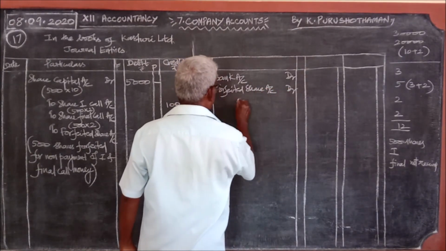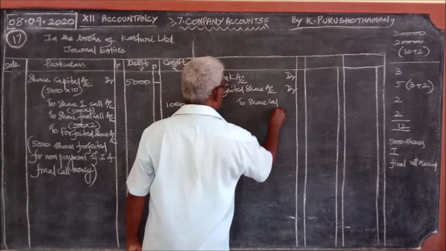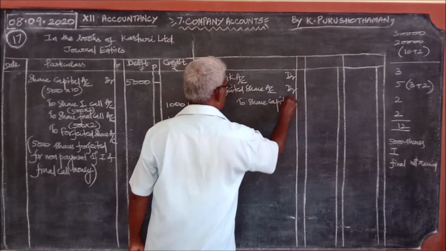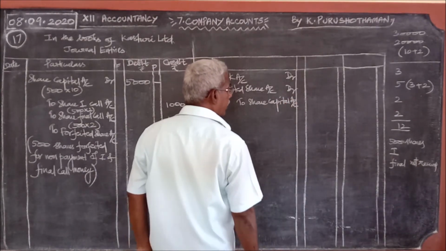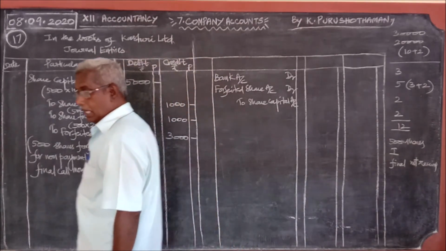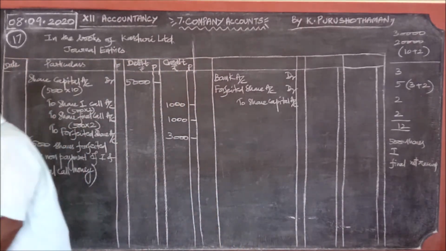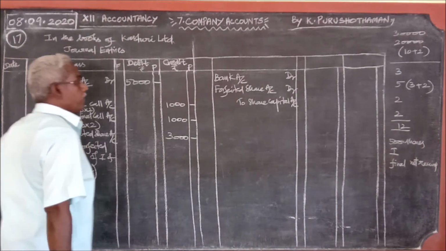Data to share capital account. Out of those 500 shares forfeited, only 400 shares were reissued. How many shares were reissued? Only 400 shares at the rate of rupees 8 reissued.